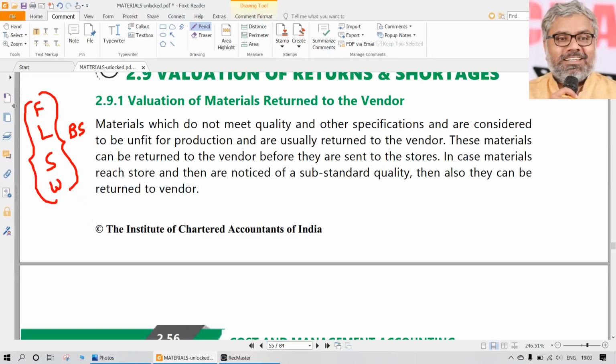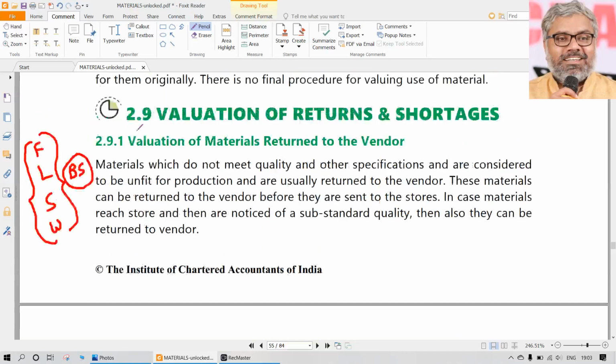So in the examination, any of these methods can be asked: FIFO, LIFO, simple average, weighted average. Base stock can be there only as an added condition. This is not a separate method. That is the valuation of material issues.